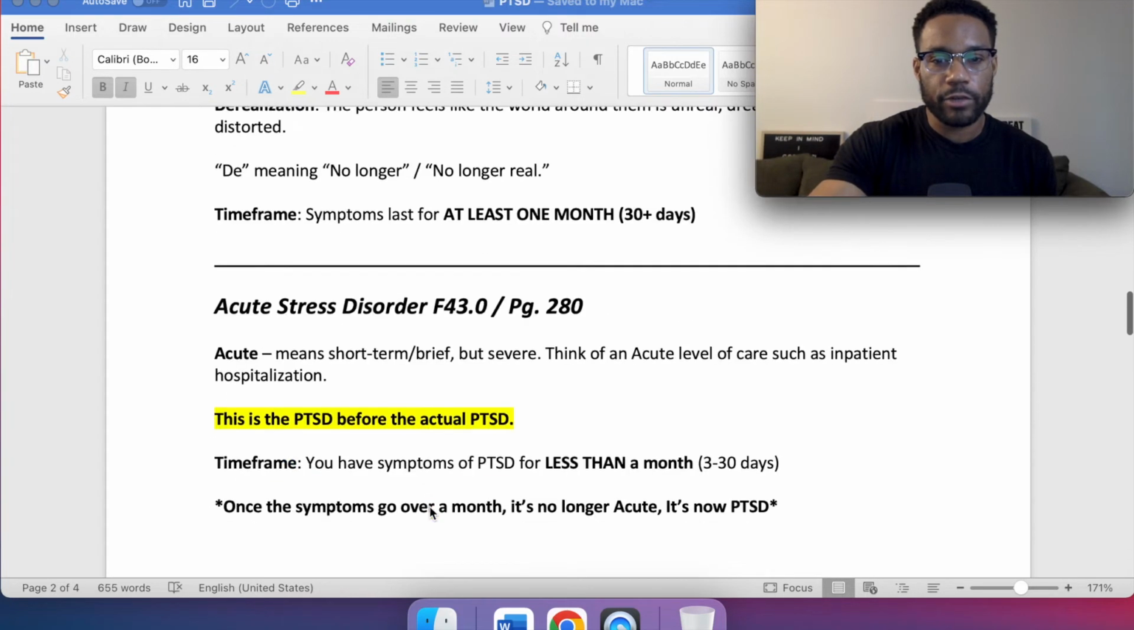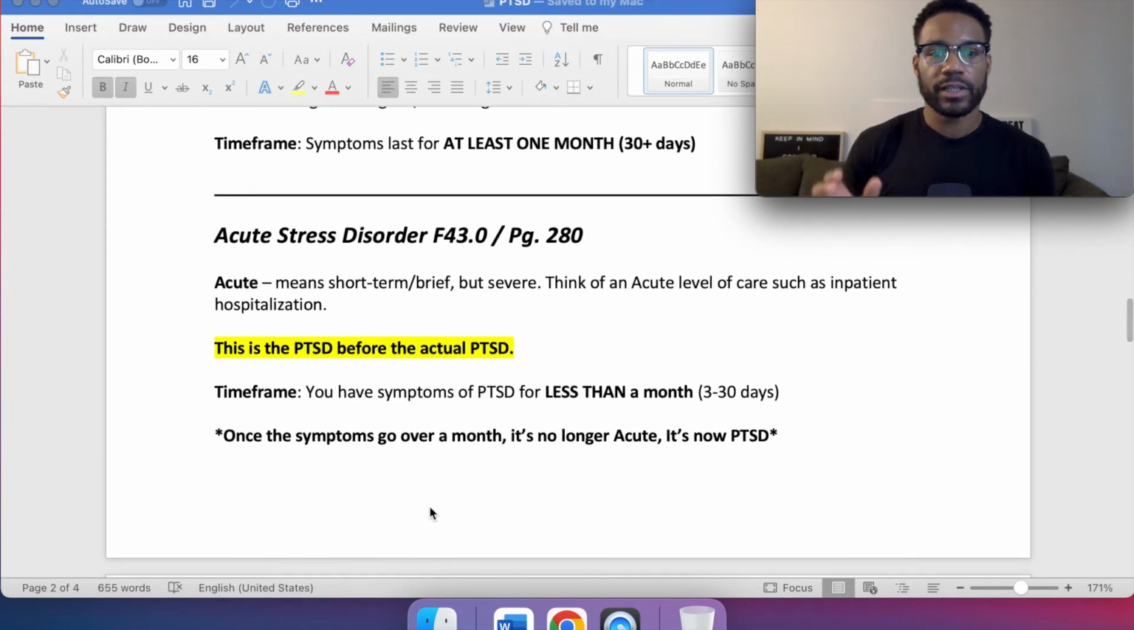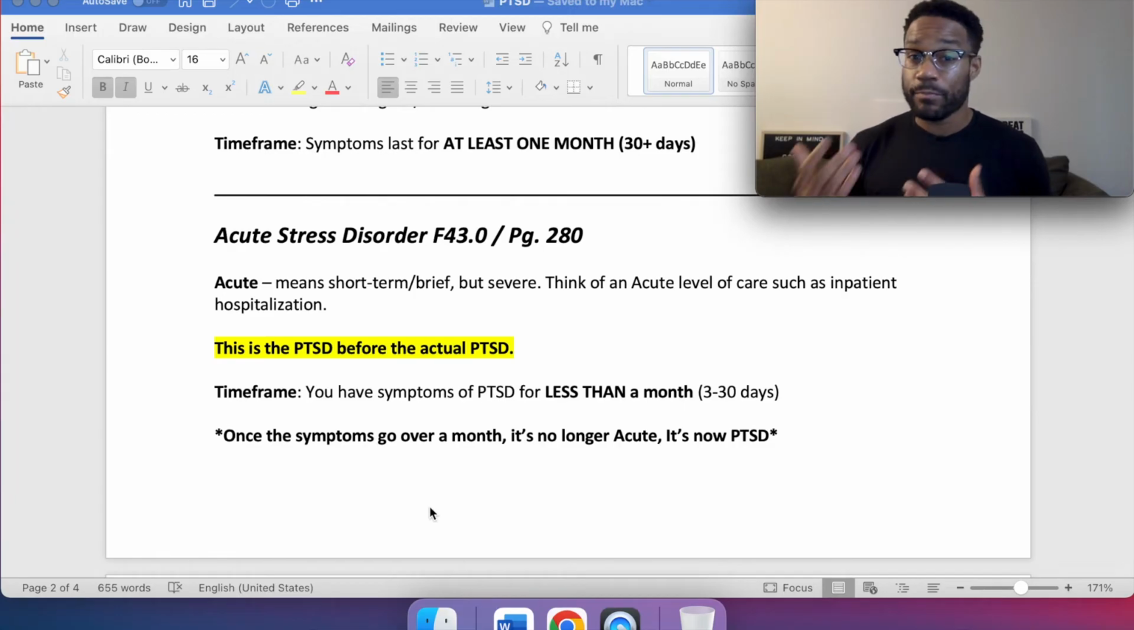Now we go to acute stress disorder, F43.0. This is on page 280 in the DSM-5. Acute means short-term, brief but severe. Think of an acute level of care such as inpatient hospitalization. This is the PTSD before the actual PTSD.